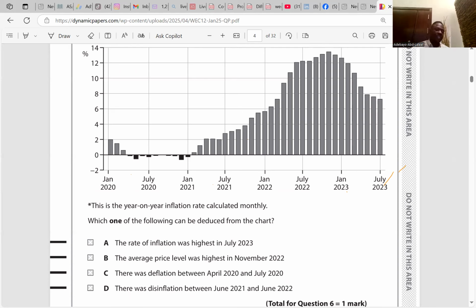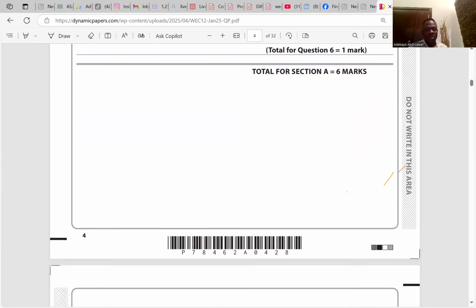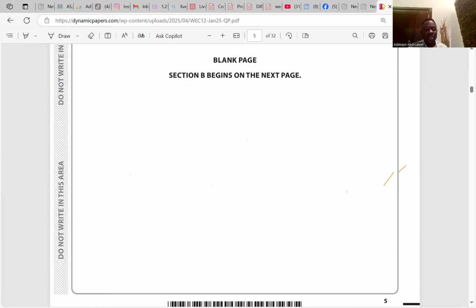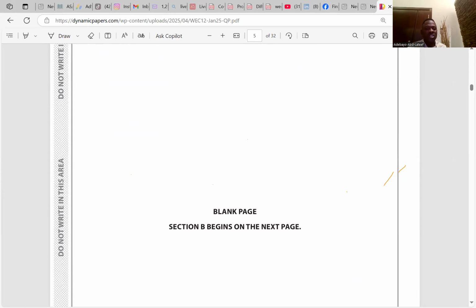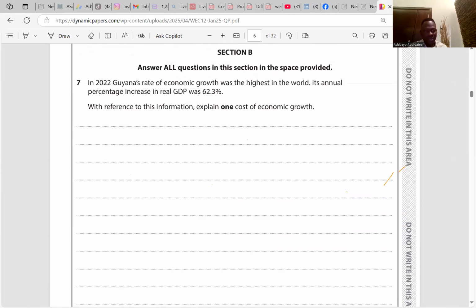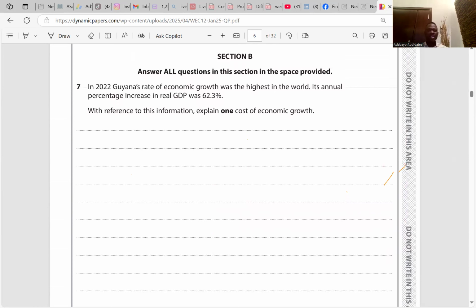Is it clear? Do you know how to calculate it now? Great. So the answer is what? C. Go to question 7. Section B, question 7.